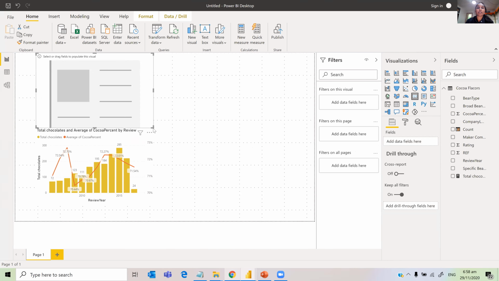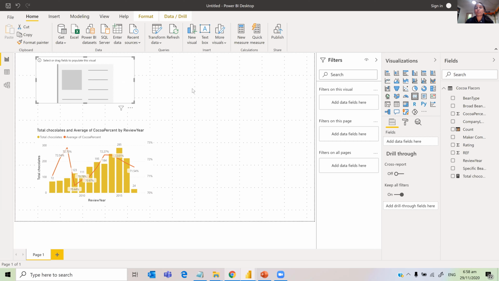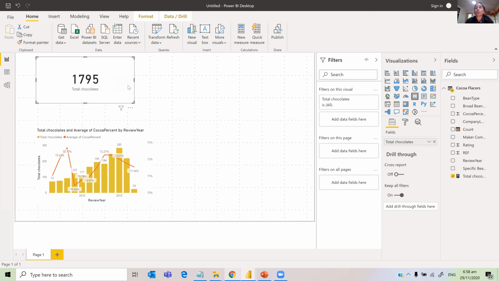What card visual does is it just displays the total at any time. I just want to display the concept of slicers, and the card visual will be a good way to explain. So I'm going to add the number of chocolates into the card visual. I'm selecting that visual, and then I have to add a field here. I'm just clicking on the total chocolates. So total chocolates reviewed were 1795.